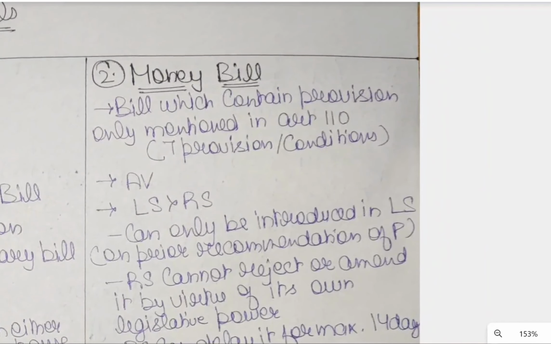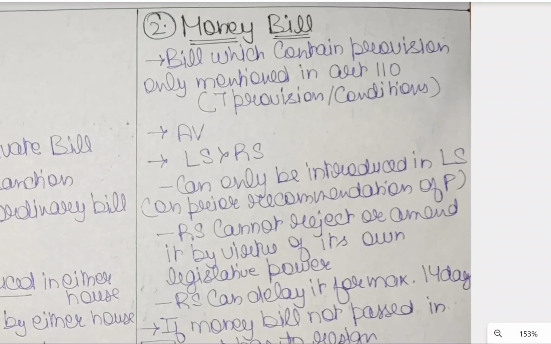Now coming to the second type of bill, that is the money bill. It is a very important bill, and has a high probability of a question in the prelims exam. A bill which contains provisions only mentioned in Article 110 will be deemed a money bill. There are basically 7 provisions or conditions mentioned for a money bill. You can read them after that from the Constitution of India. Any bill having any of the 7 provisions will be termed a money bill.